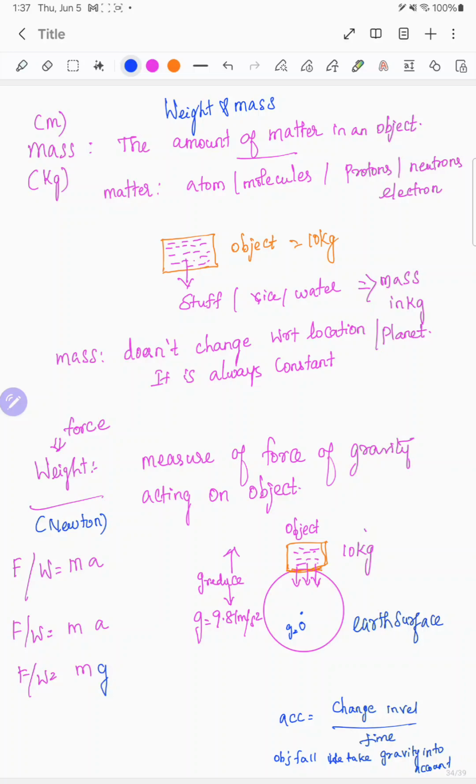Because it is on the top of the Earth's surface, you are taking g into account. So how will you find the weight of the object? Weight or force is equal to m into g. It is measured in the unit Newton. This will change depending on the place, because towards the center g is 0, and as the altitude goes higher it is less, and as it goes deeper it is also less. So depending on the place, it will change. Mass remains constant.